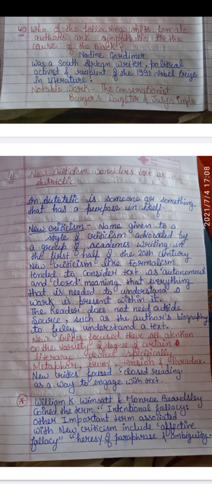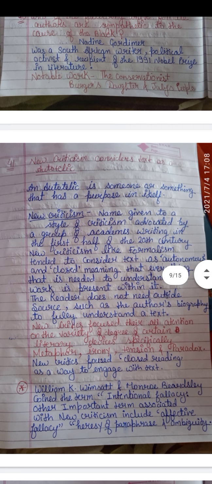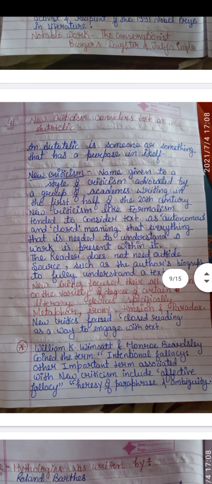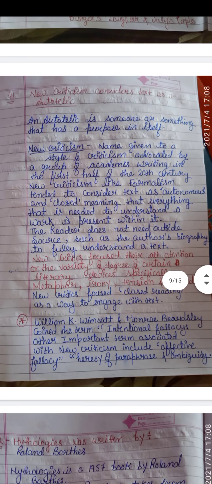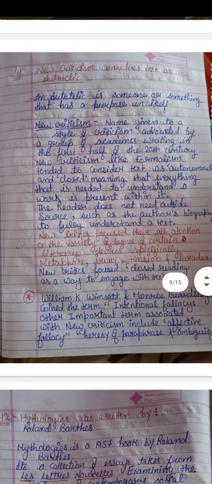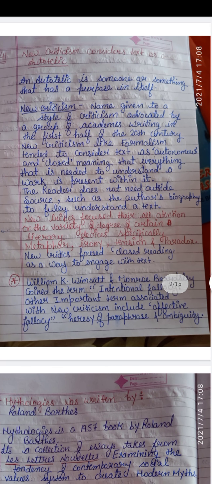So what is new criticism? Now understand that. It is the name given to a style of criticism advocated by a group of academics writing in the first half of the 20th century. New criticism, like formalism, tended to consider text as autonomous and closed. What does that mean? Everything needed to understand a work is present in itself. The reader does not need outside sources such as the author's biography to fully understand a text.